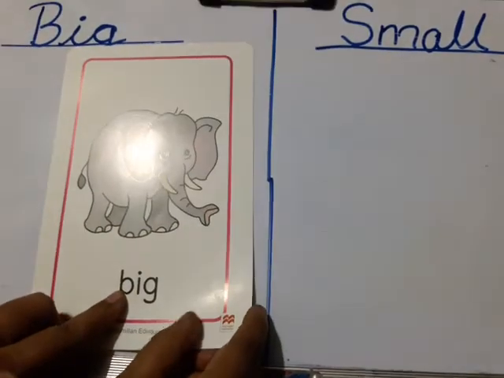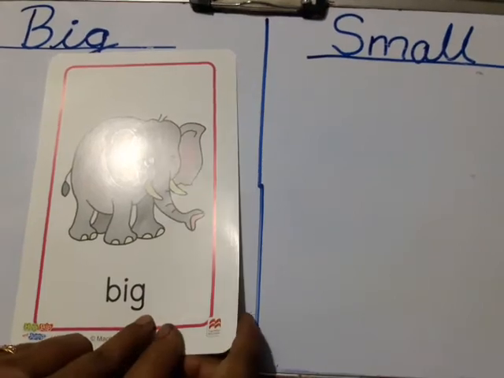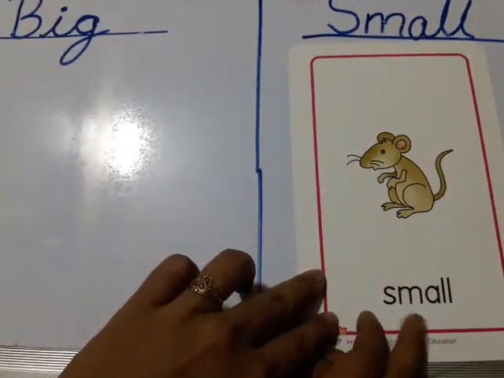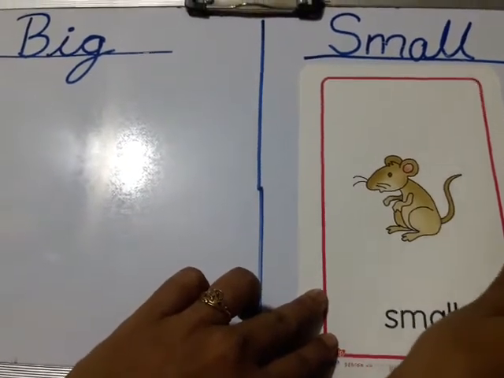Big elephant. See here, B-I-G, big. Small mouse. S-M-A-L-L, small. Okay?